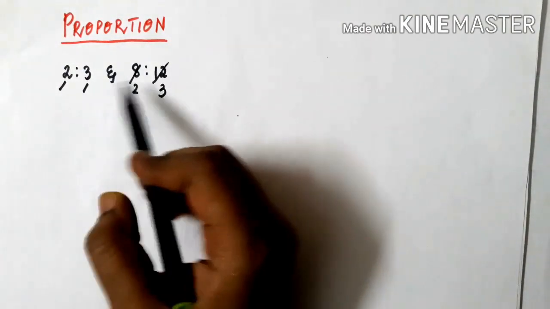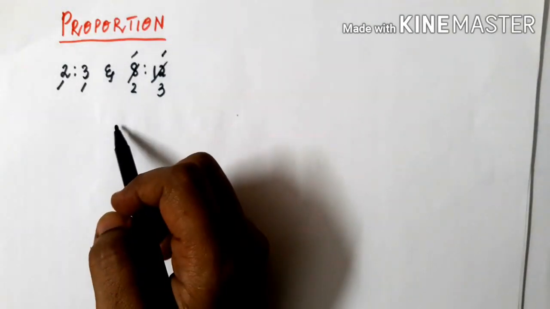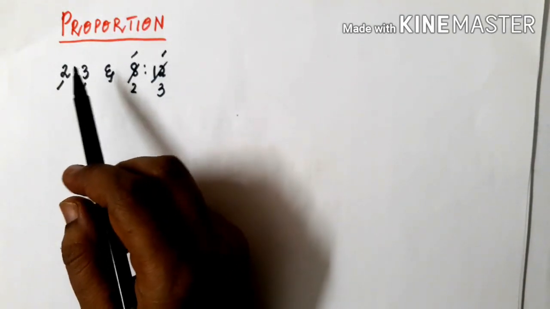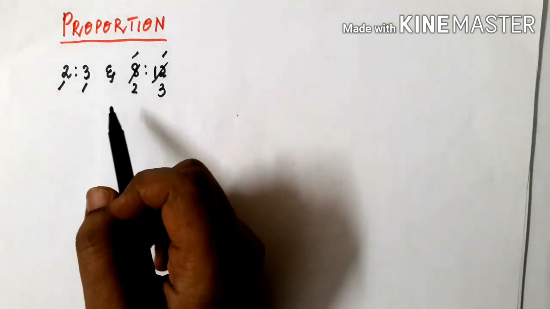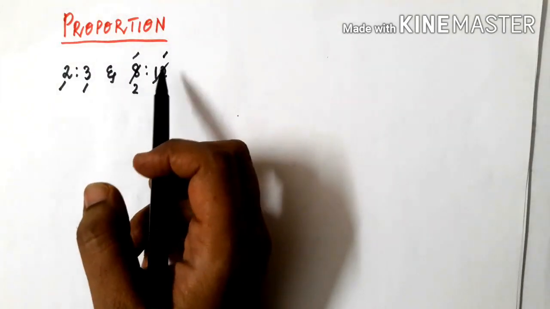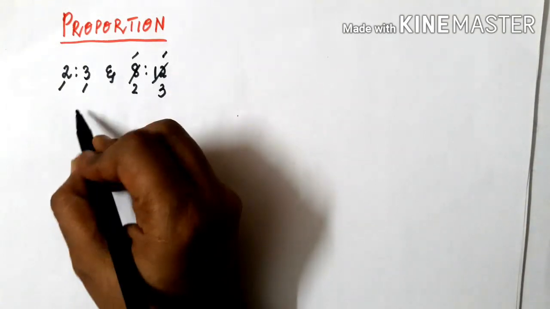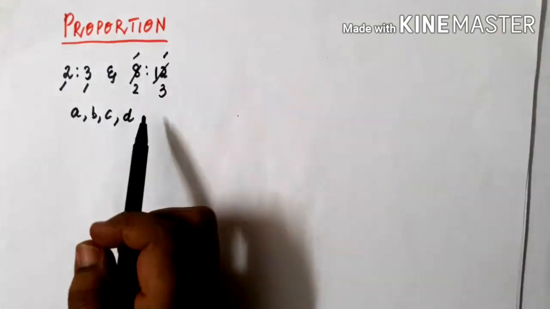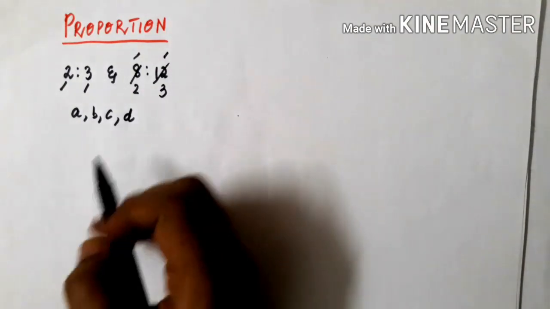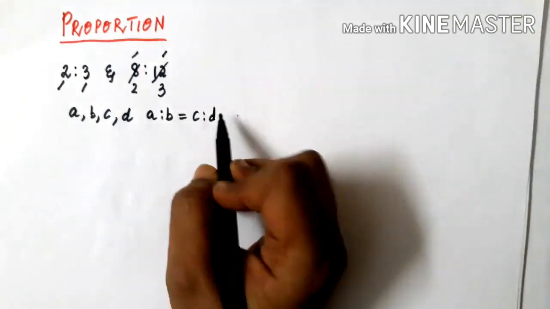This 2, 3, 8 and 12 are in proportion. So this is nothing but proportion. When two ratios are equal, then their terms are said to be in proportion. This 2, 3, 8 and 12 are in proportion. And in general, suppose we have 4 quantities, that is A, B, C, D, then A, B, C, D are said to be in proportion if A is to B equals C is to D.